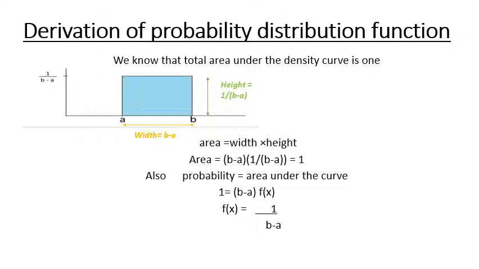We could easily derive this probability density function by taking into account the fact that the total area under the density curve is 1. As is clear from the figure, height is equal to 1 upon b minus a, width is equal to b minus a. So, taking the formula for the area of a rectangle, that is width into height, we arrive at this final formula.